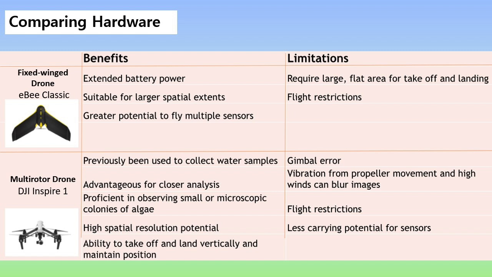As highlighted on the screen, the EB Classic has a longer battery life and can be used to cover greater distances in a flight. However, its use is restricted by suitable areas for takeoff and landing. Whilst the DJI Inspire 1 may not be able to cover as large a distance or have as great a potential to carry multiple sensors, it has been previously used to successfully collect water samples and allows for small or microscopic algae observation. The effectiveness of the flight is limited by environmental conditions, with high winds and propeller movements blurring the images.